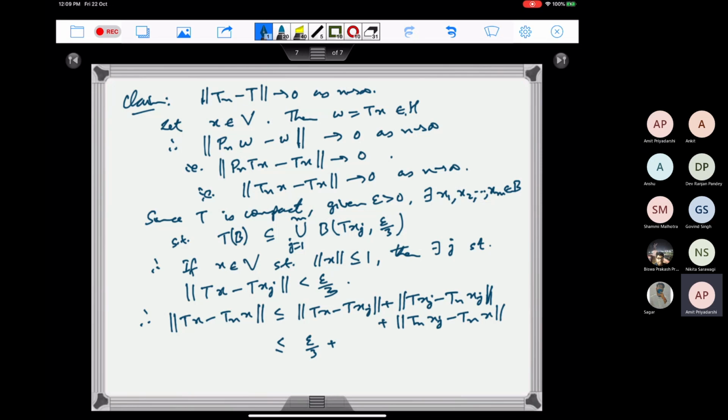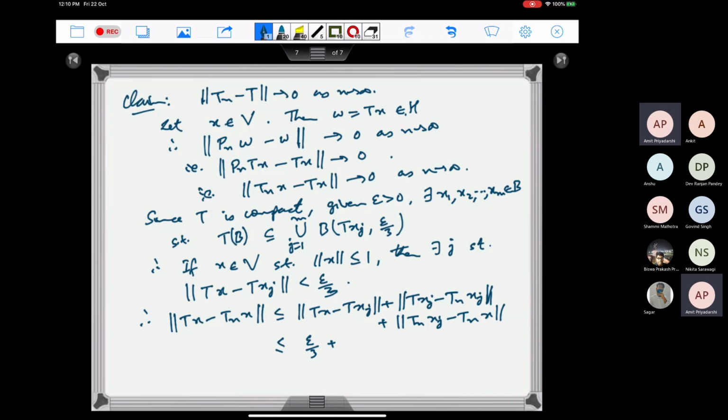Yeah, we know that Tn of x minus Tx goes to 0. And then we have Tn of xj minus Tn of x. Right.